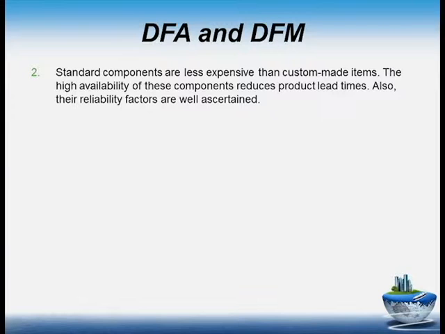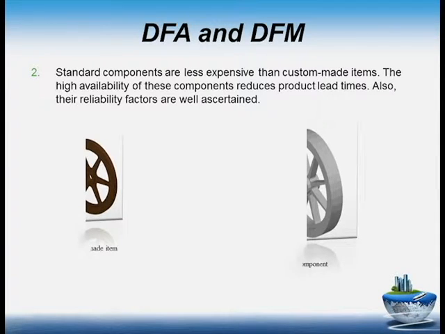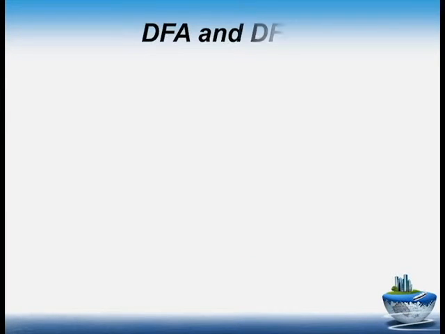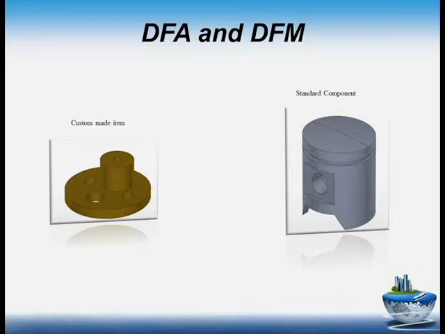The second approach, the second rule, is standard components. Always, standard components are less expensive than custom-made items. As you can see here, the left picture is about the custom-made item, and the right picture is about the standard component. The high availability of these components reduces product lead times. Also, the reliability factors are good.